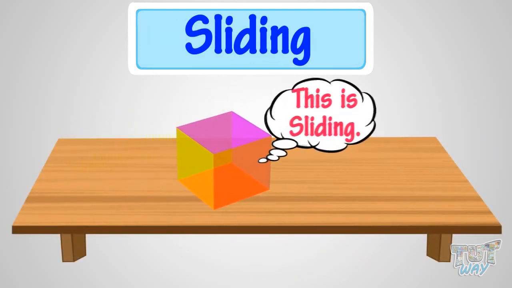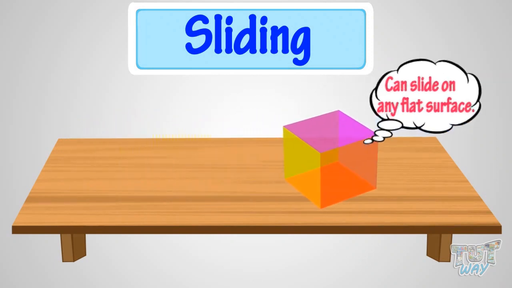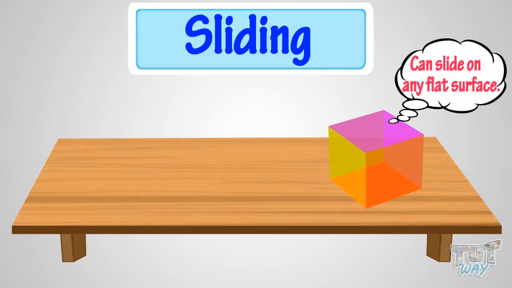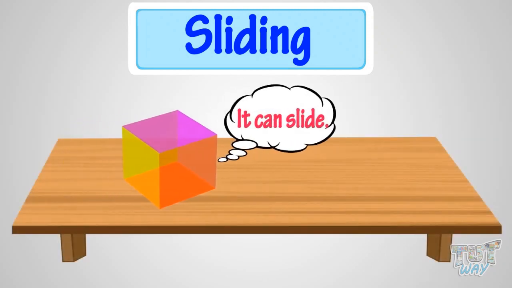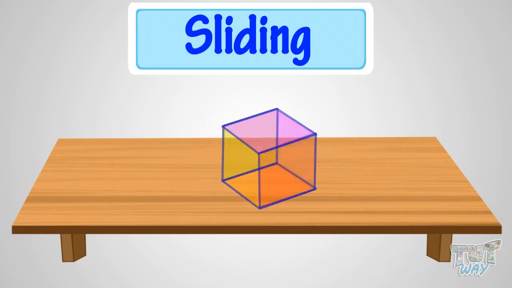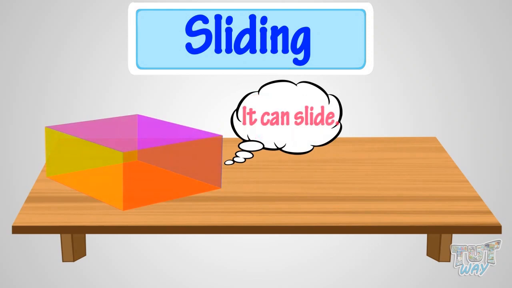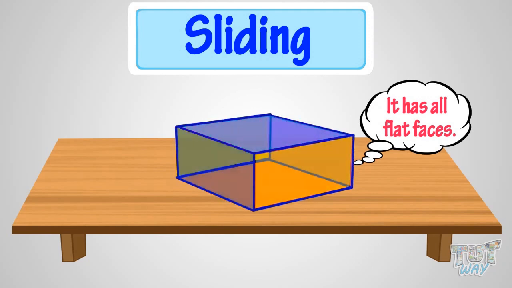This is sliding. Any object that has at least one flat face can slide on any flat surface. Now, let's see shapes that can slide. This is a cube. It can slide as it has all flat faces. This is a cuboid. It can slide as it too has all flat faces.